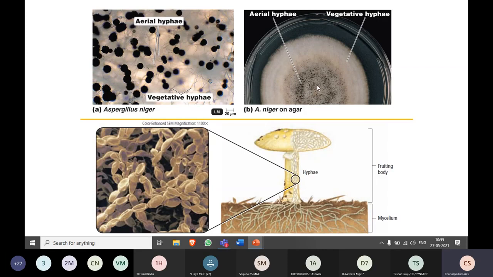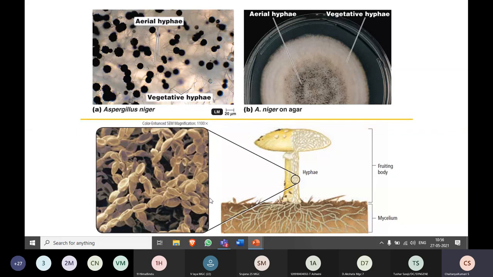Coming to the mycelium here, at the center you can see the black dots. These are nothing but the spores. As I said, the spores will be produced on what type of mycelium? Aerial, or you can say reproductive mycelium. So these are considered the aerial mycelium, whereas this is considered the vegetative hyphae, which is helpful in the absorption of the nutrients.